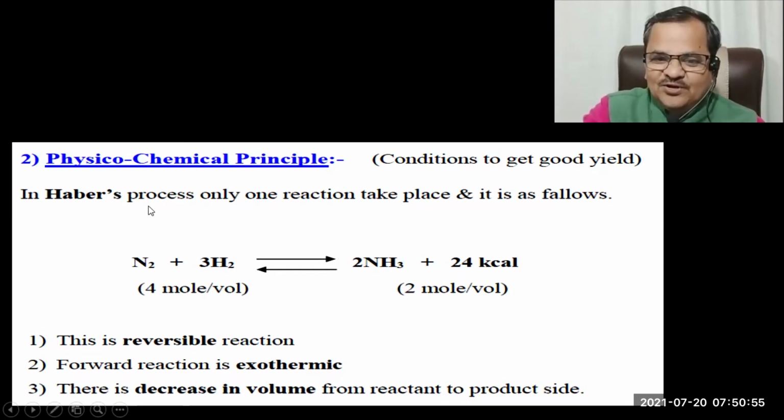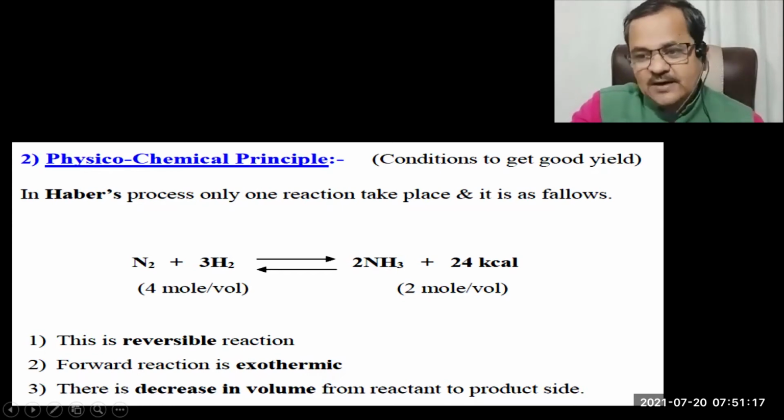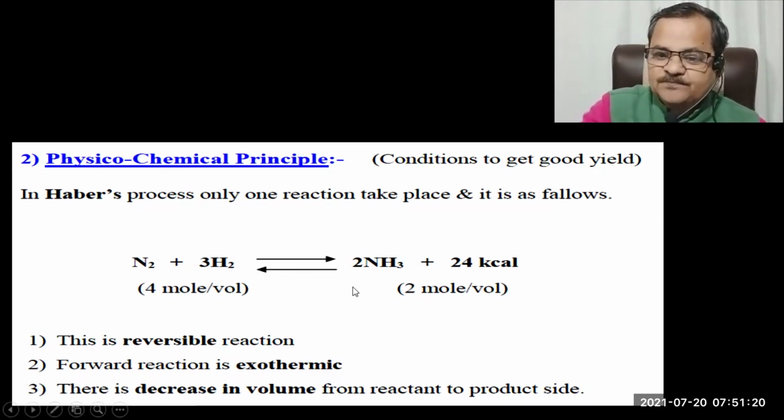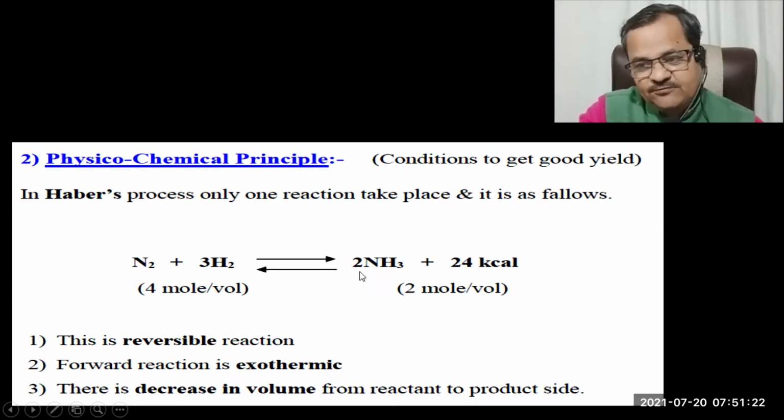That's why here you should not increase the temperature. This reaction should not be carried out at a higher temperature, because at higher temperature, in order to decrease the temperature, the system goes back. Whatever products are formed get converted back into the reactants, and that we don't want. We want only the maximum yield of NH3, isn't it?